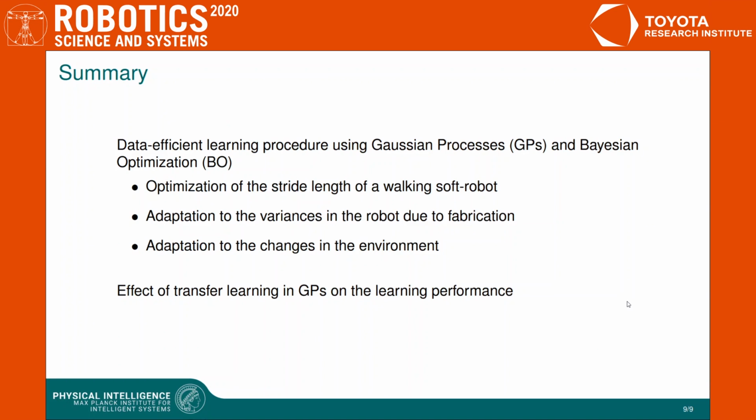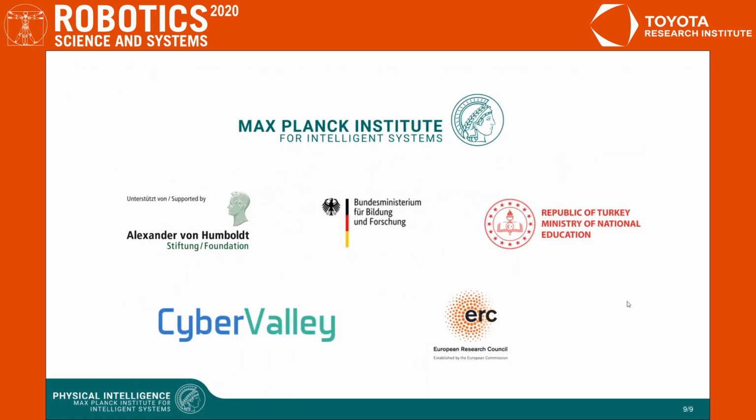To summarize, our work showed that the proposed method can optimize the stride length of different robots and adapt to the changes in the environments. Moreover, using transfer learning improves the average performance of learning runs.